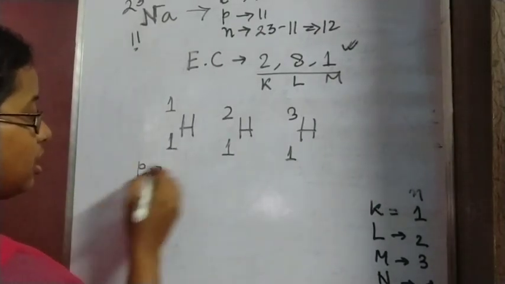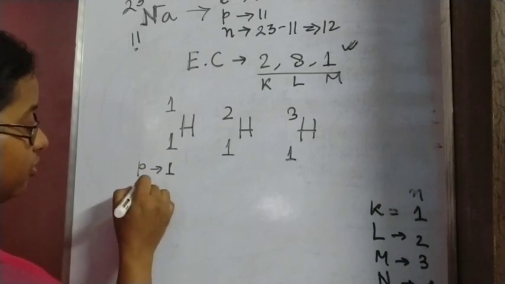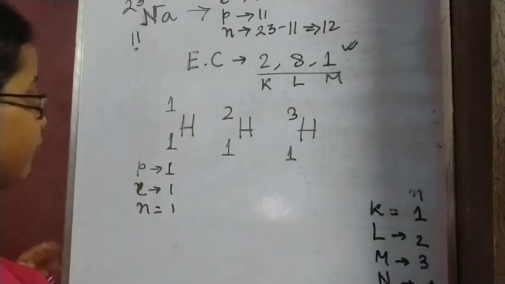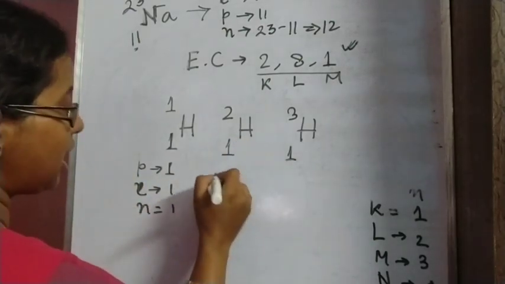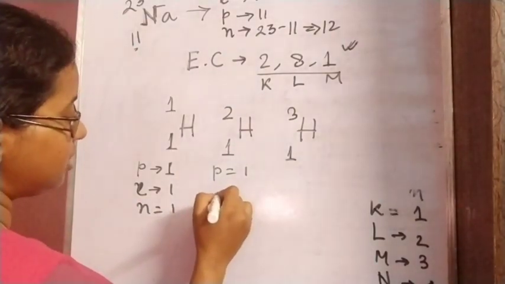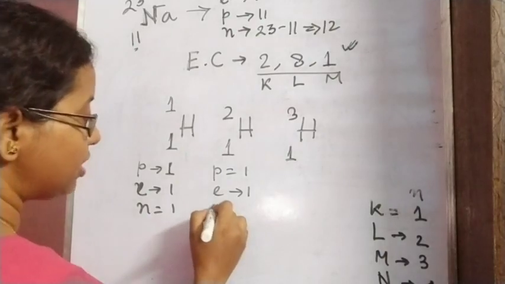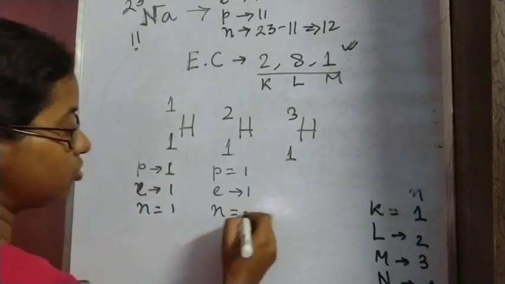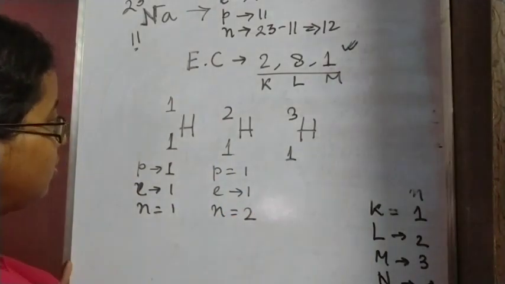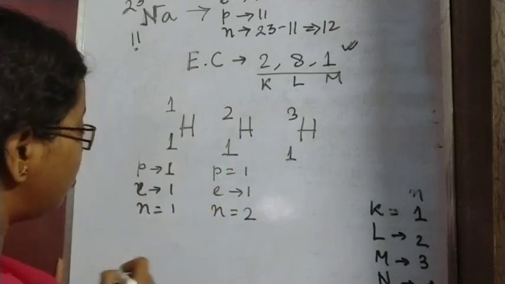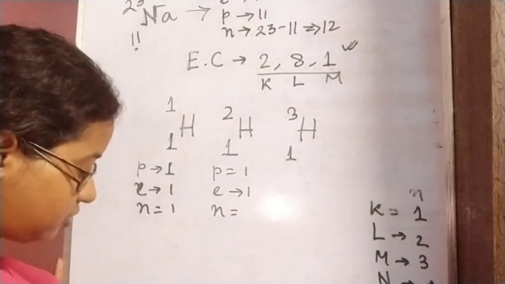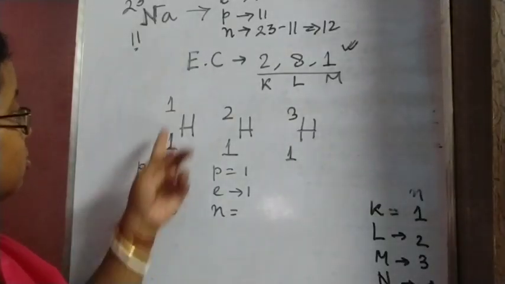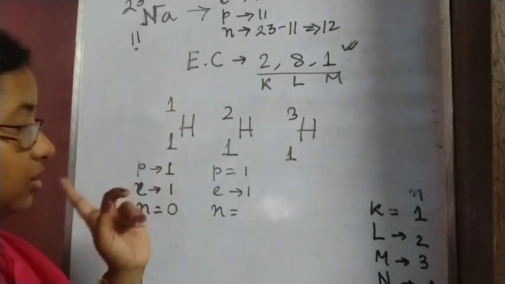So for normal hydrogen the number of protons is 1, the number of electrons is also 1, and the number of neutrons is mass number minus atomic number, 1 minus 1, so there is no neutron in normal hydrogen.